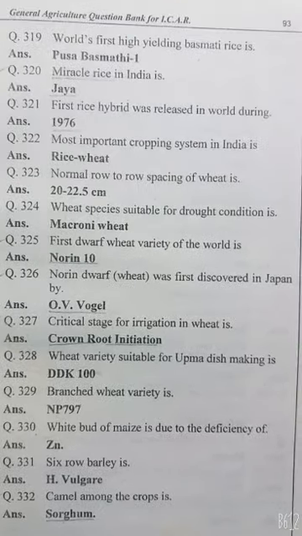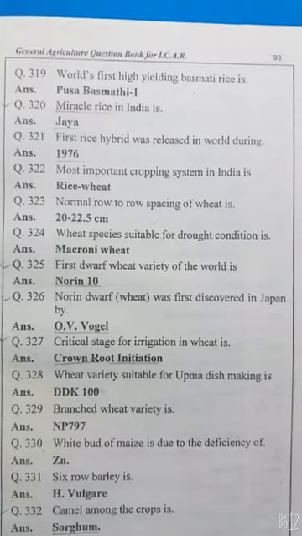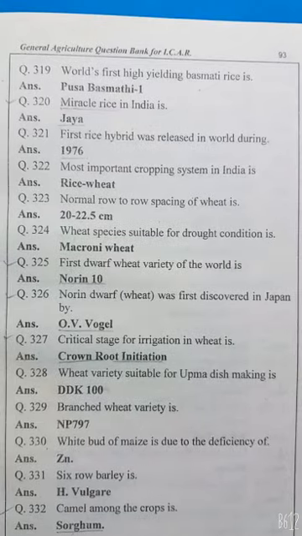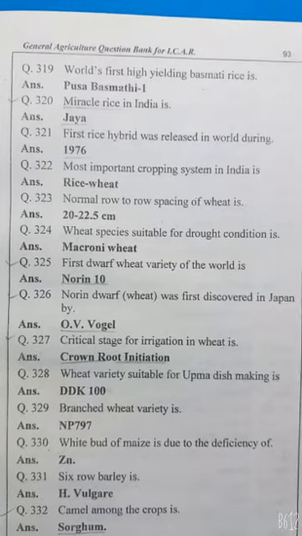White bud of maize is due to deficiency of zinc. Six-row barley is Hordeum vulgare. Camel among the crops is sorghum.